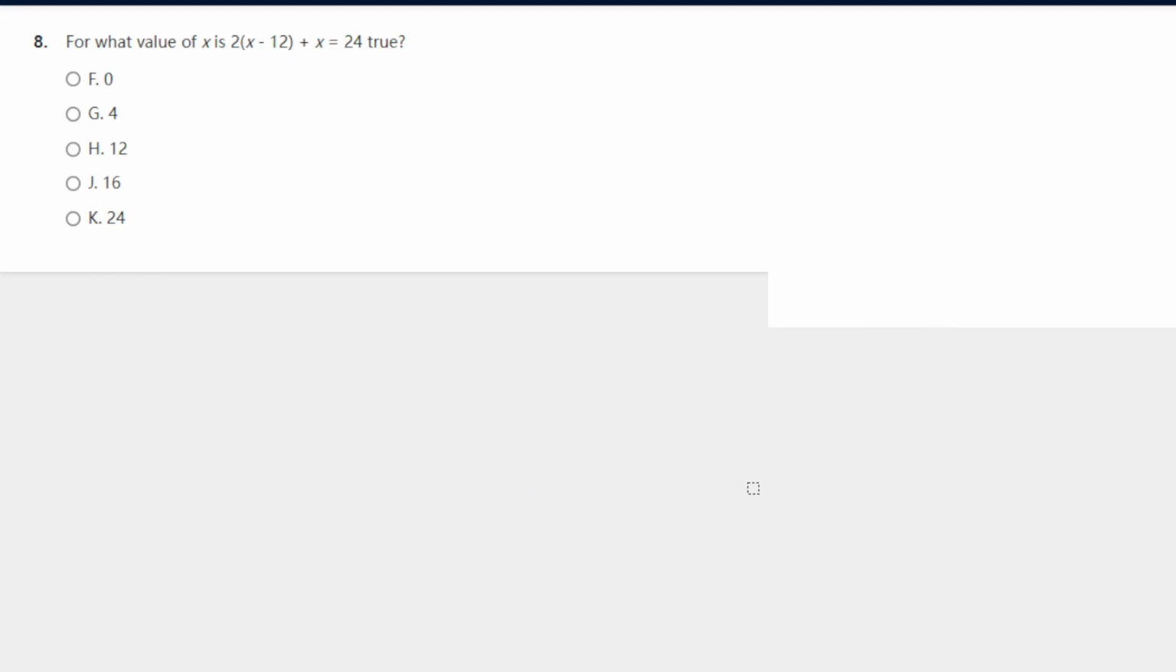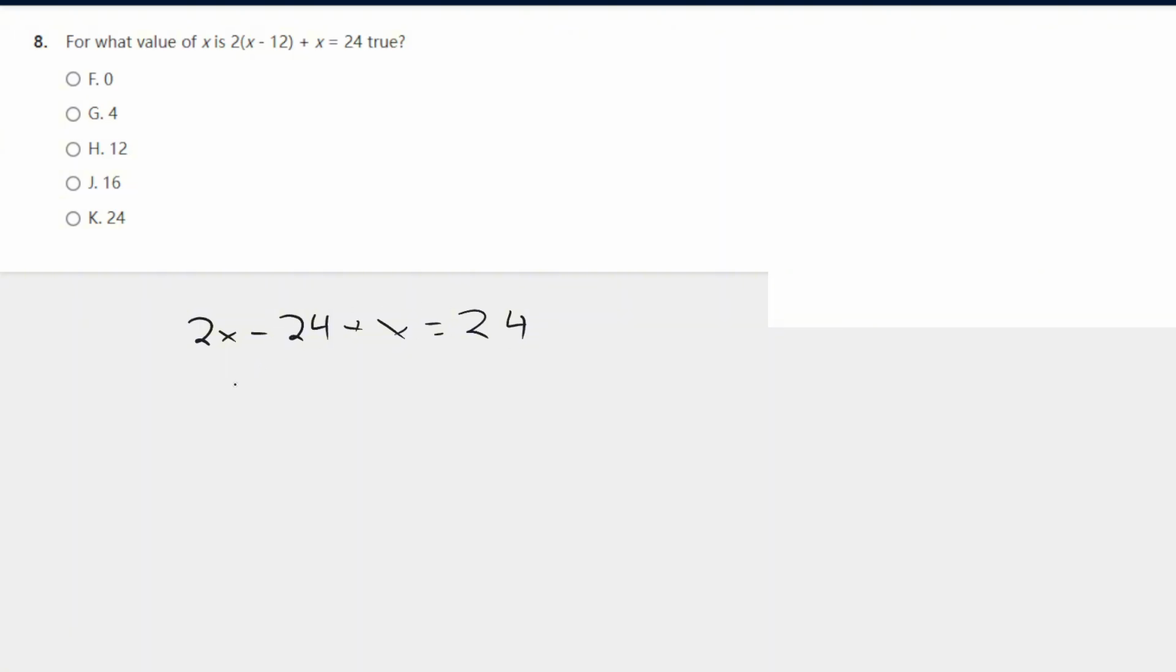For what value of x is 2 times x minus 12 plus x equal to 24 true? For this, I would just solve it. So let's do 2x minus 24 plus x equals 24. Let's add like terms and bring this to the other side.